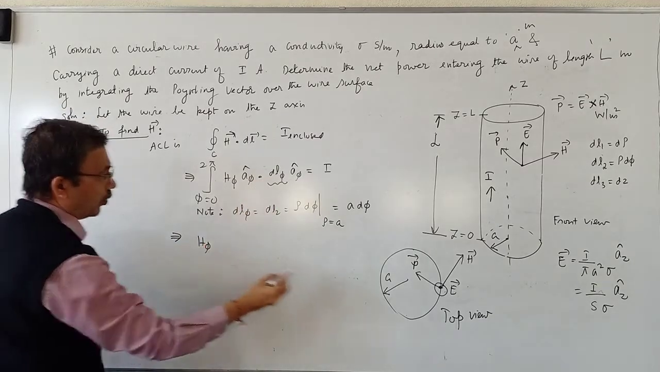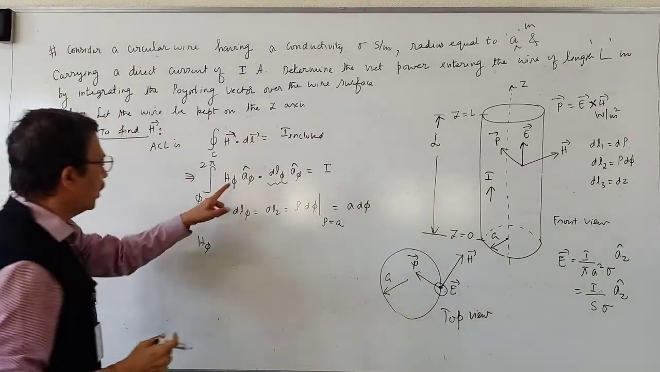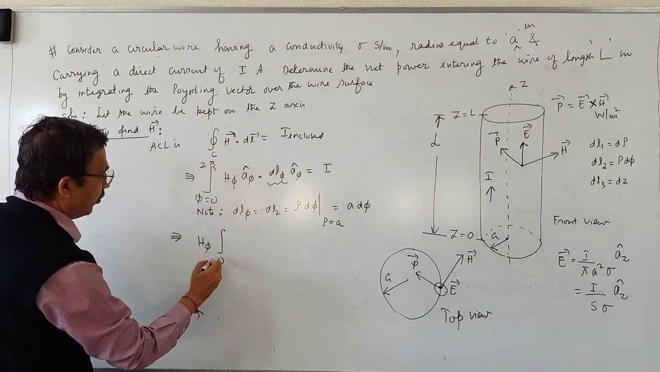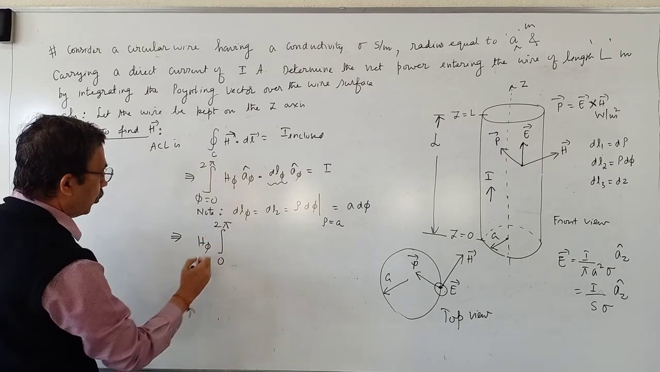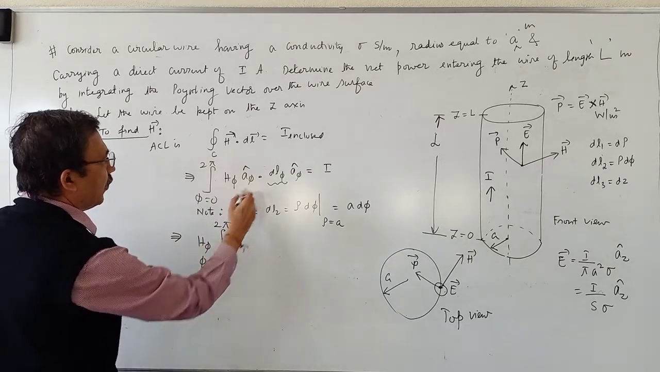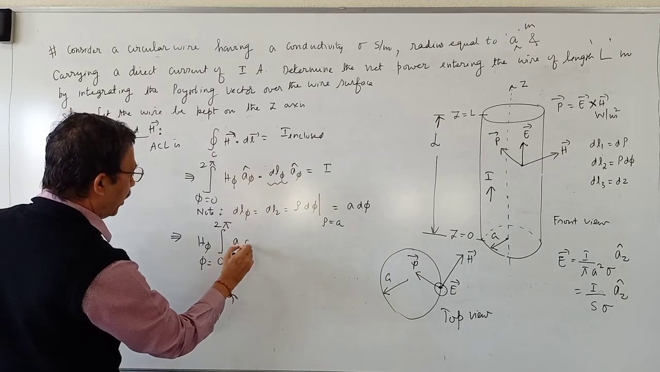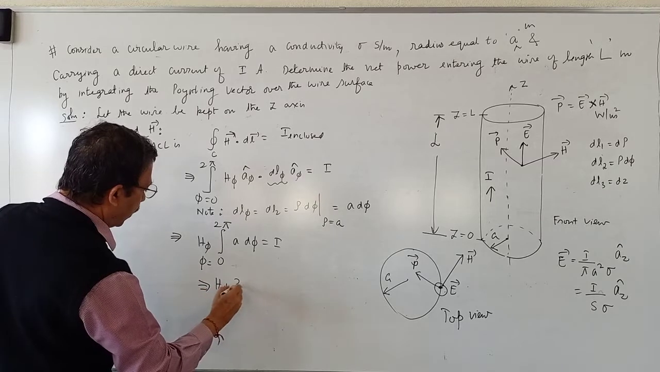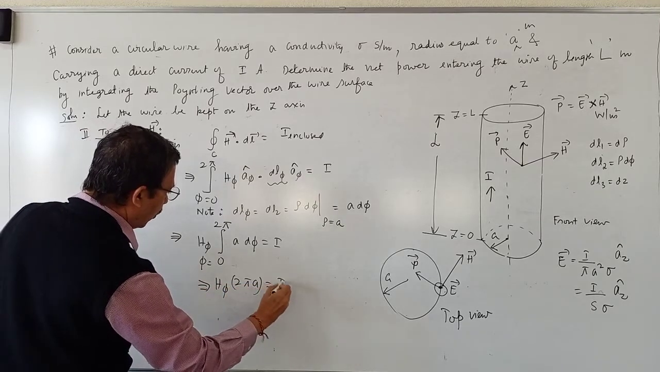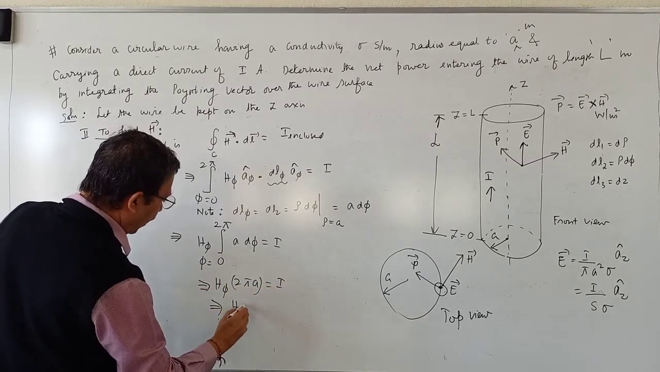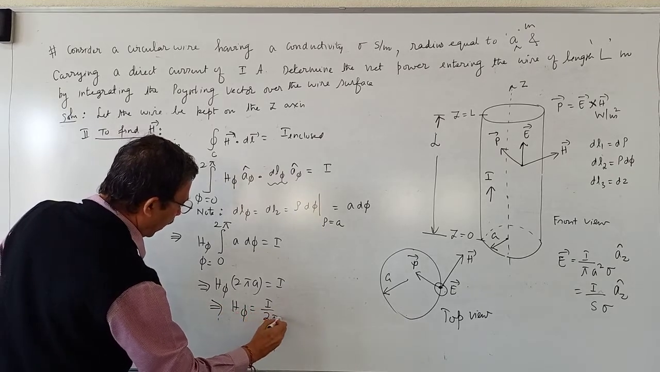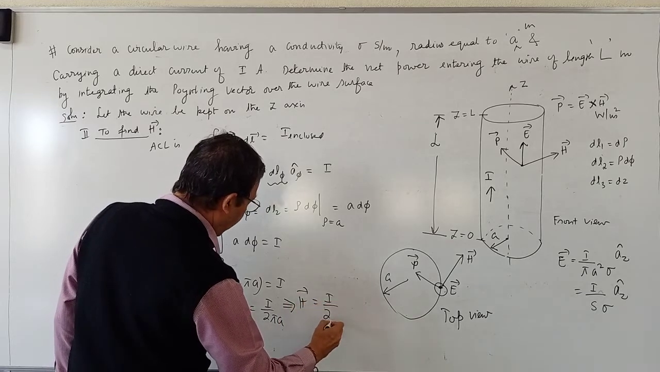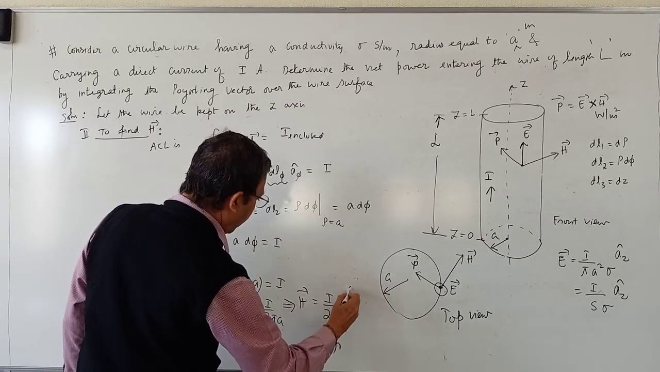H phi is uniform at all points on the contour. Therefore H phi can be taken outside the contour integral. H phi times the integration with respect to phi from 0 to 2 pi. Correct? A phi cap dot A phi cap is 1. This is A into d phi is equal to I. This implies H phi into 2 pi A is equal to I. This in turn implies H phi is equal to I divided by 2 pi A. This implies vector H is equal to I divided by 2 pi A into A phi cap.